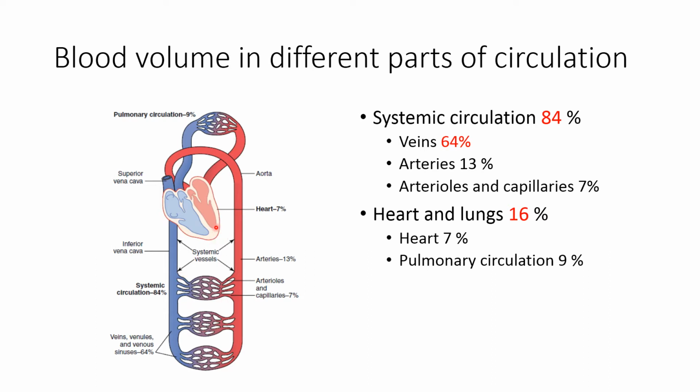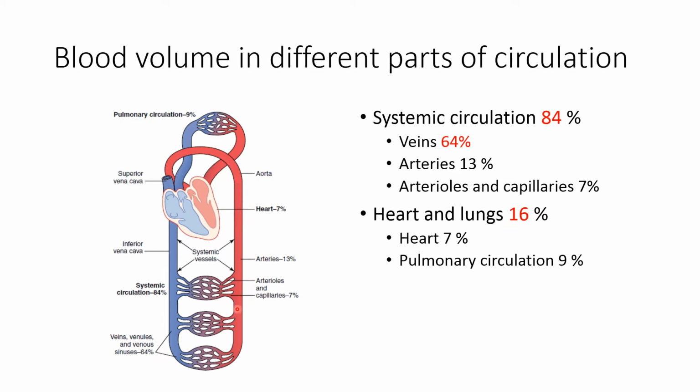First of all, in the systemic circulation, 84% of the blood volume is present, and in the heart as well as in the pulmonary circulation, the remaining 16% of the blood volume is present. Now among the heart and the lung, in the heart 7% of the blood volume is present, and the remaining 9% is present in the pulmonary circulation. That is 16% of the blood volume in the heart and the pulmonary circulation.